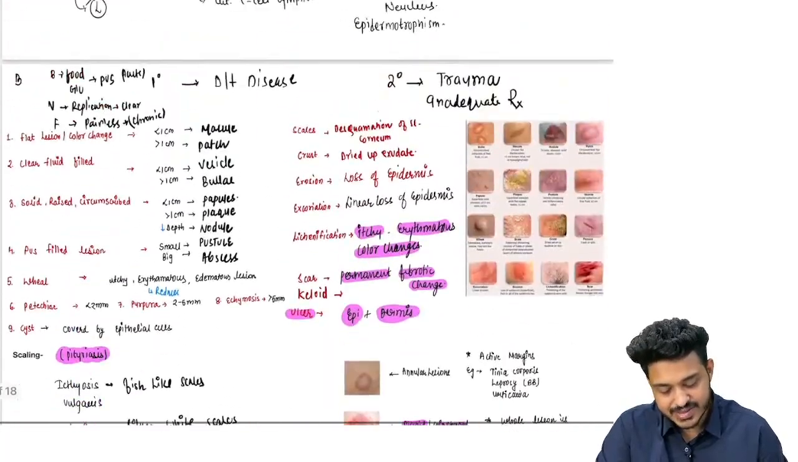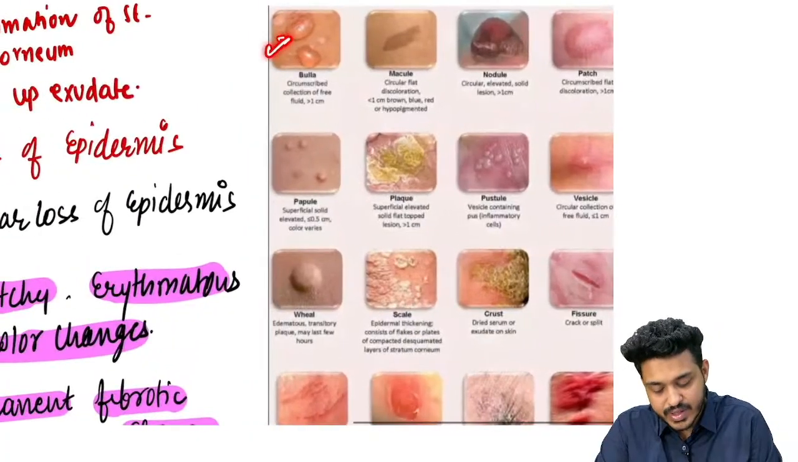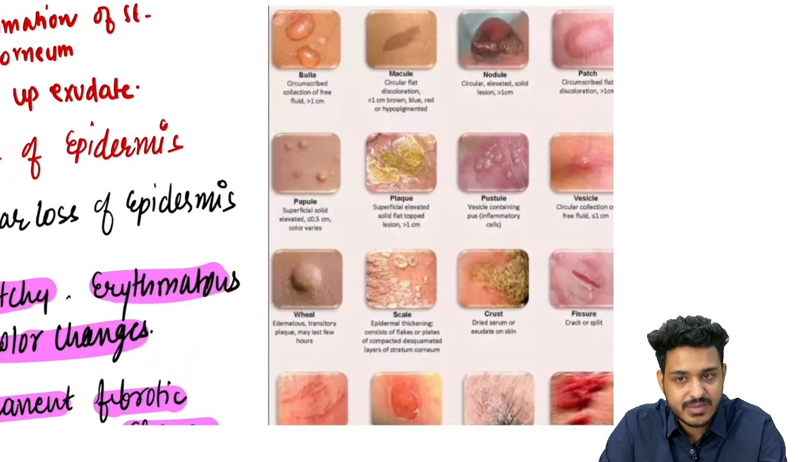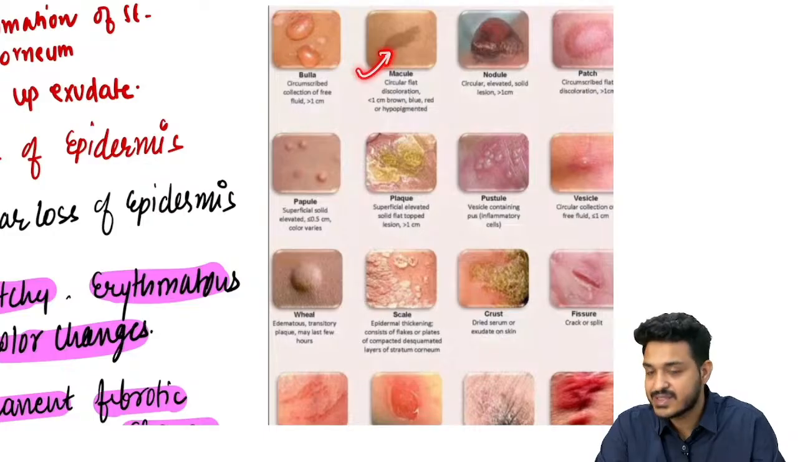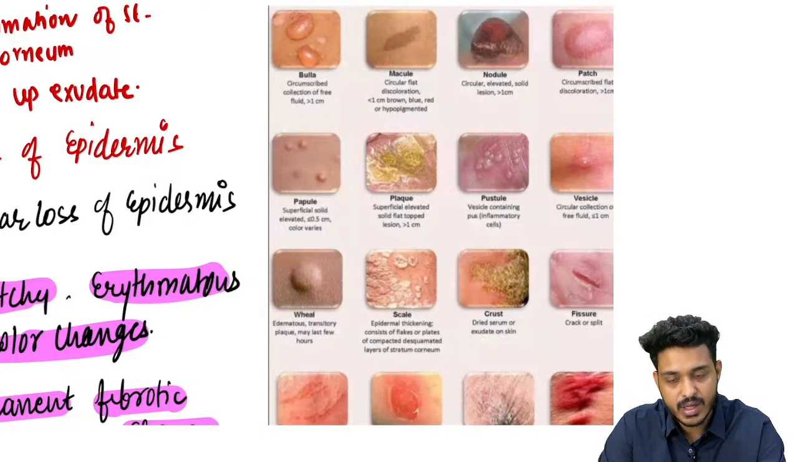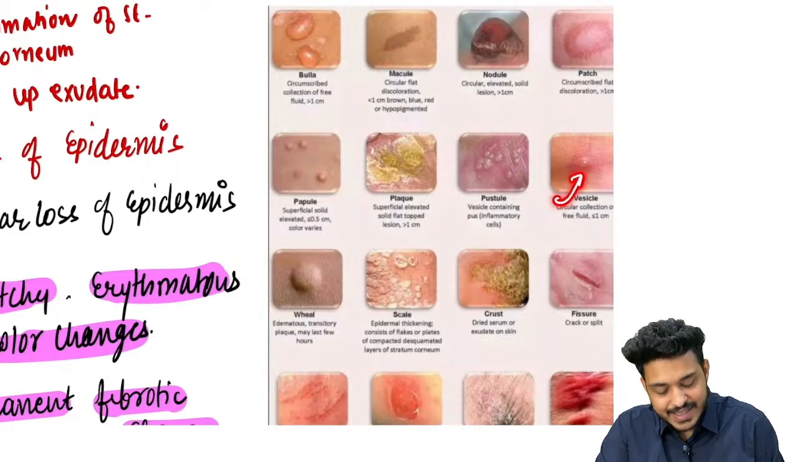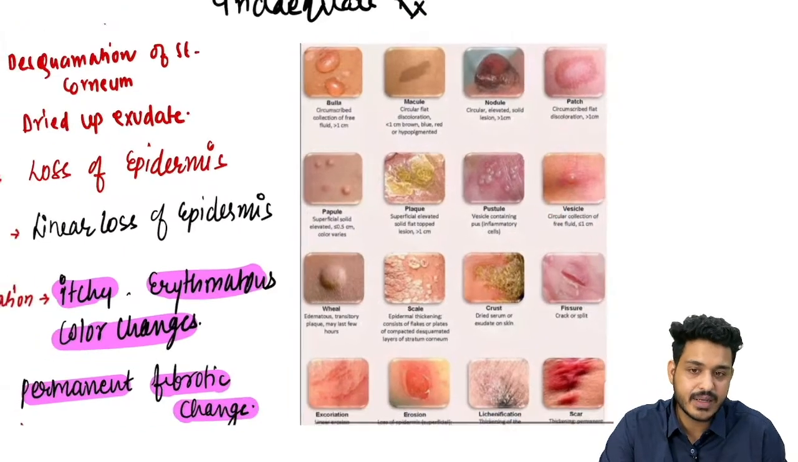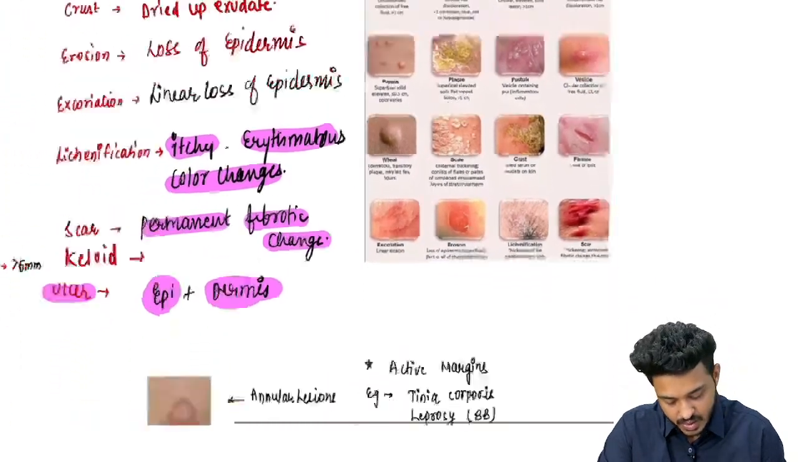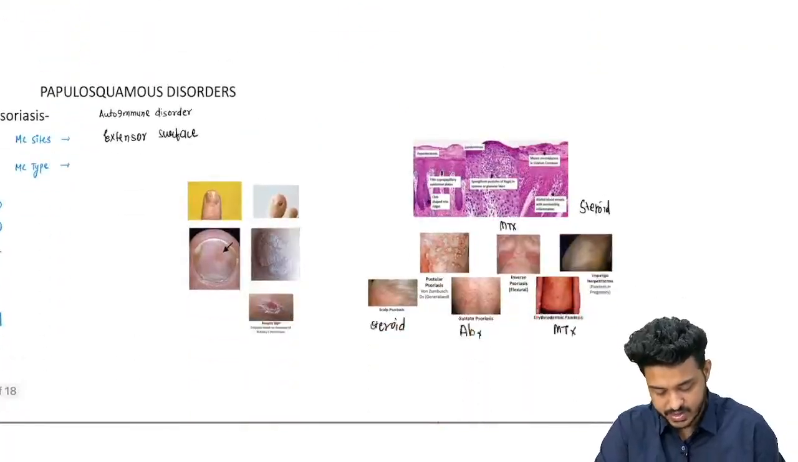These images you can see, you can identify. This is a clear fluid lesion more than 1 centimeter. We call it a bulla. This is a flat lesion less than 1 centimeter. We call it a macule, right? This is going to be a vesicle, clear fluid lesion less than 1 centimeter. We call it a vesicle, right? So all these things are going to be there. You can watch the images, right?